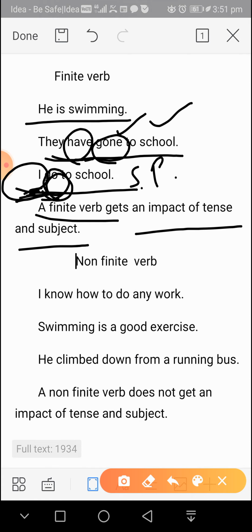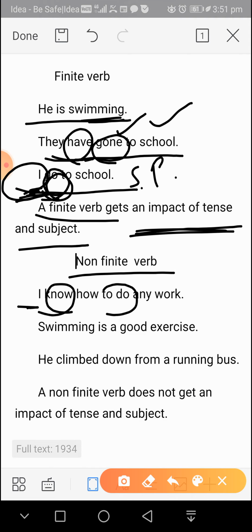So here our form of verb is getting an impact of a subject and a tense. If the subject changes, then automatically the form of the verb will change. So such kinds of verbs will be called finite verbs. Let me talk about non-finite verbs. I know how to do any work. See here, know is a finite verb, but to do is an infinitive.